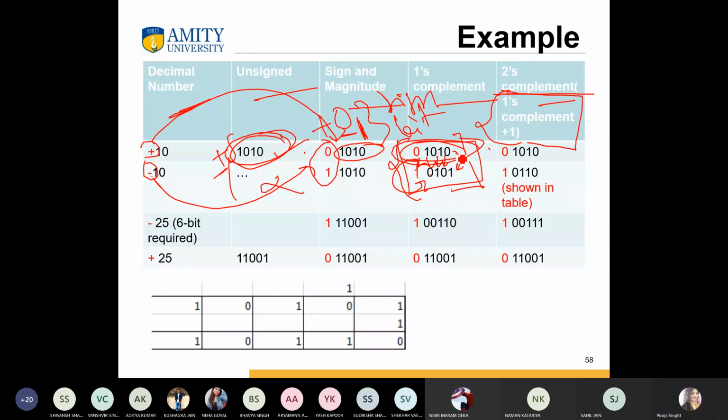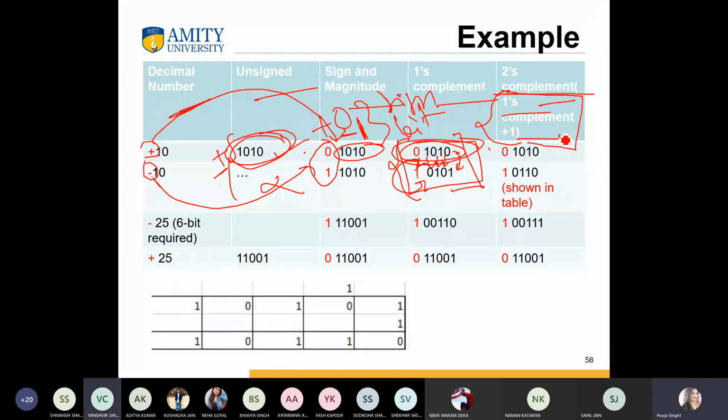Okay. Then here is the 2s complement. Okay. So what is the 2s complement? First complement plus 1.